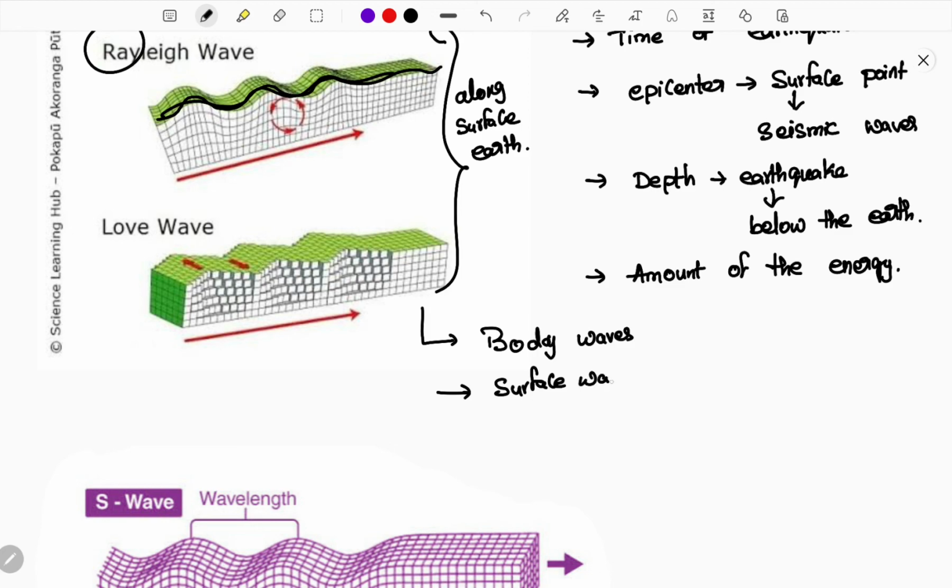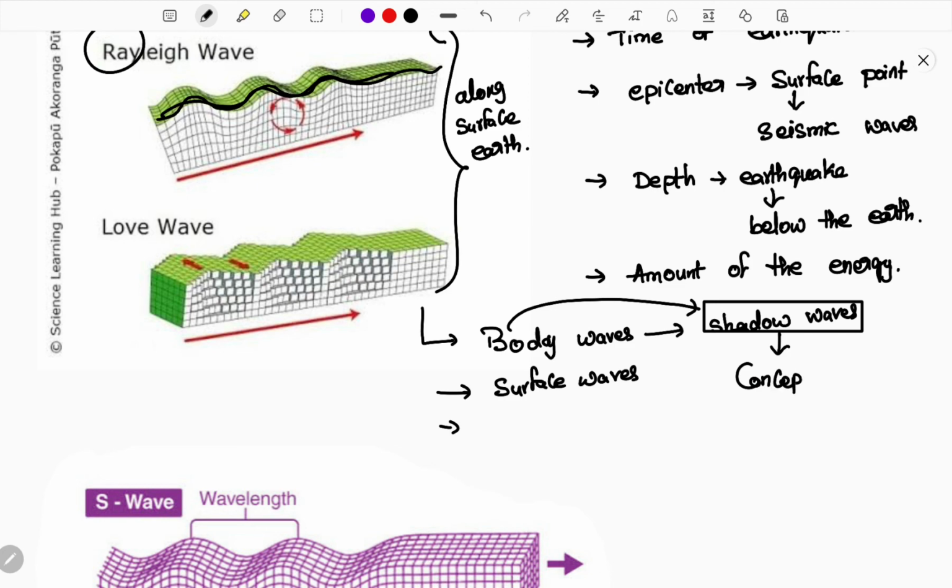There is also a difference in body waves: the creation of the shadow zone. This is the most important concept that will be mostly asked from the UPSC mains and prelims perspective. So you need to concentrate on the so-called shadow zone and have concept clarity on it. These are all the concepts you need to be extra clear about in geography.